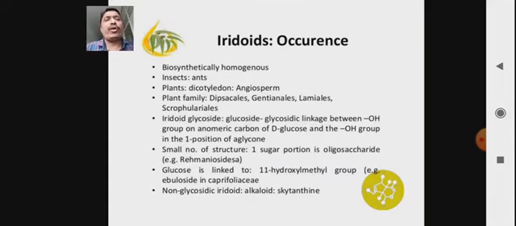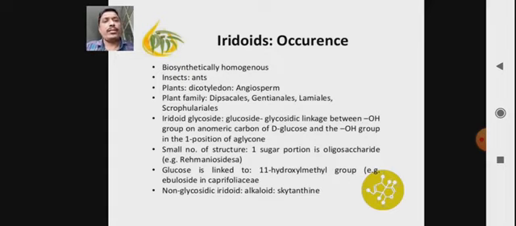Occurrence of iridoids. Biosynthetically, they are homogeneous. They are mainly found in ants, and in plants as dicotyledons, meaning angiosperms, or fruit-bearing or seed-bearing plants.